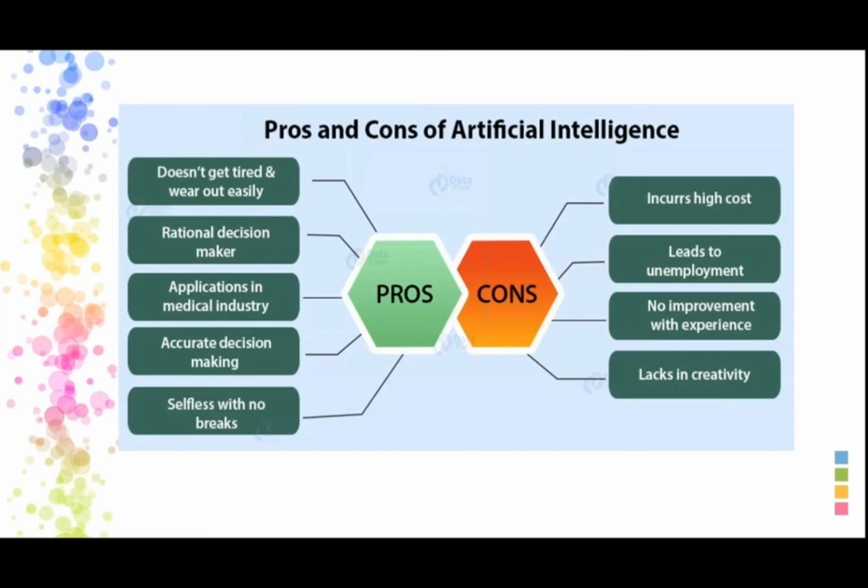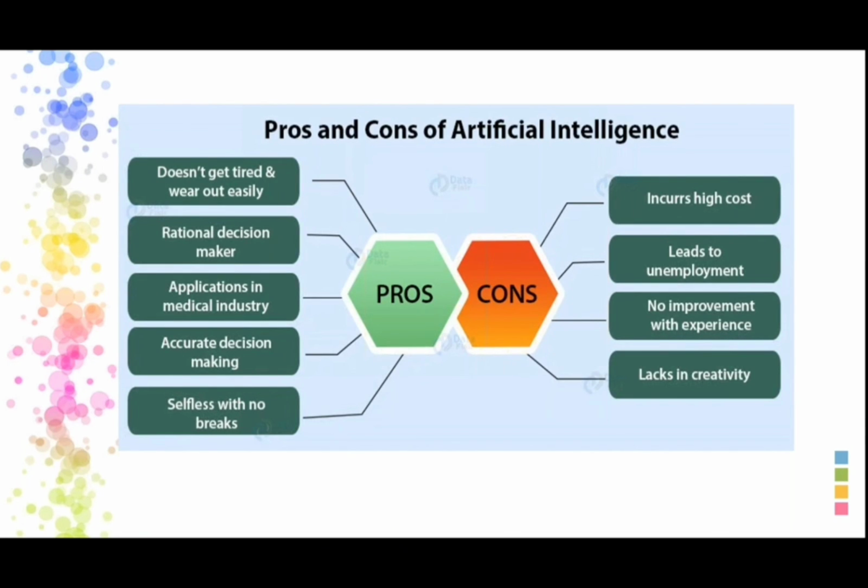Coming to the disadvantages, it is high cost and leads to unemployment. Obviously, see, the manpower is going down now as robots are introduced, so obviously it leads to unemployment. That's why we are encouraging the students to develop some devices. We are making you build your own career. You should not depend on jobs. You have to come up with your own ideas, that is, what we call entrepreneurs. You can do that.